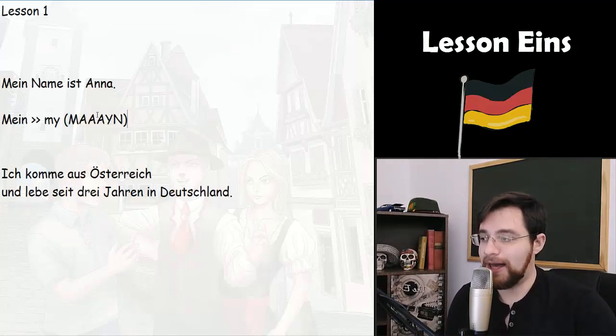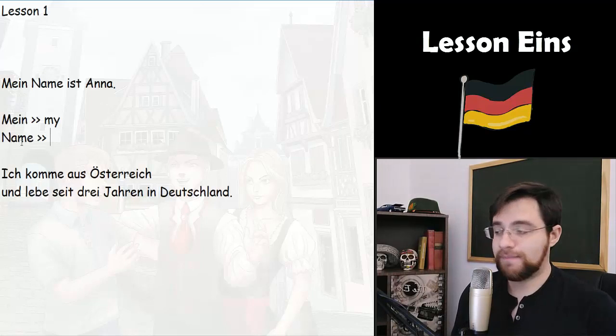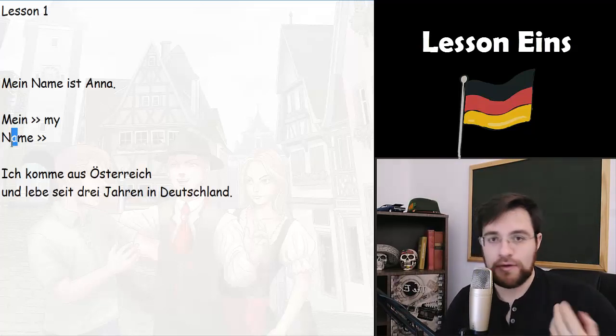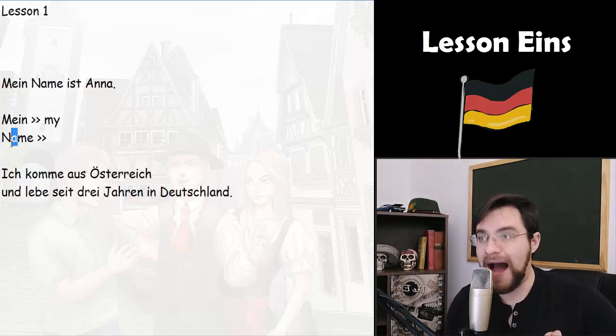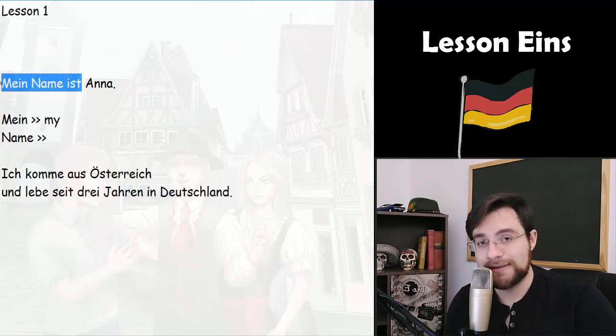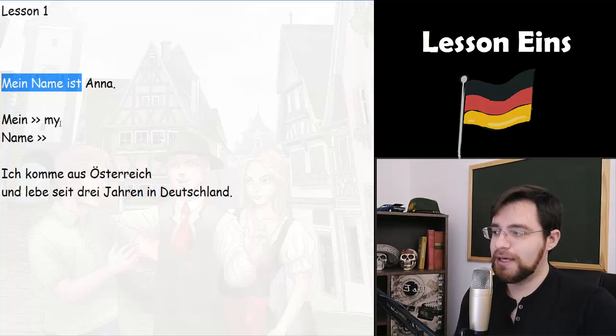That means my. And the word name in German, we say Name. As you can see, the letter A here has a different sound in German. You don't say name, but Name. You pronounce it with open mouth. Name. Mein Name ist. Mein Name ist. And then you say your name. This is the most basic form for saying our name in German.